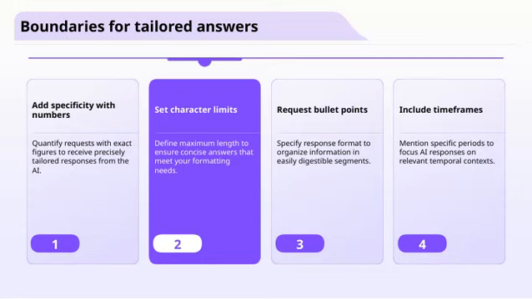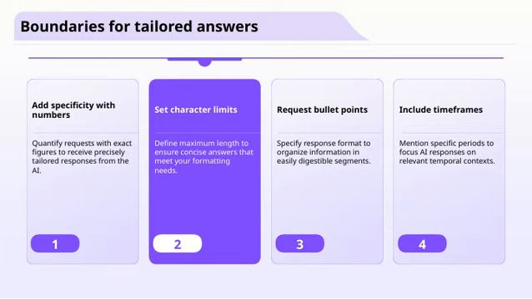Now, let's talk about the boundaries you can set for more tailored AI responses. First, adding specificity with numbers is really helpful. By including exact figures or data points, you guide the AI to give you precise and relevant answers. Next, setting character limits is important if you want concise responses that fit your format or time constraints. This way, you avoid lengthy replies and keep things clear.